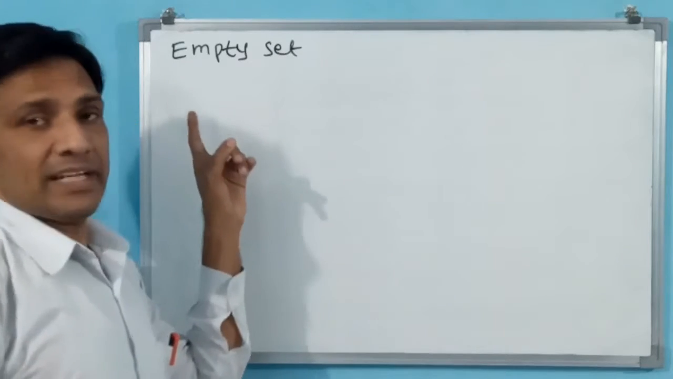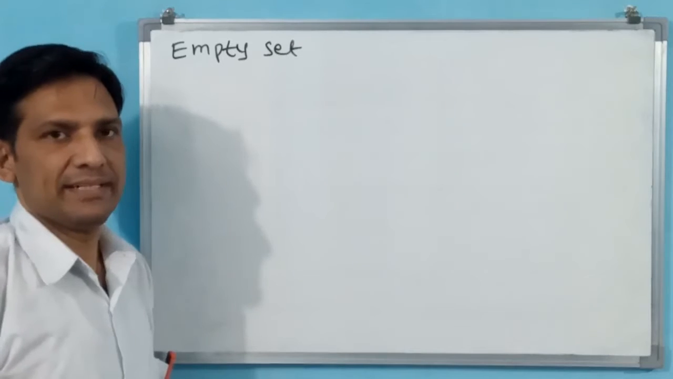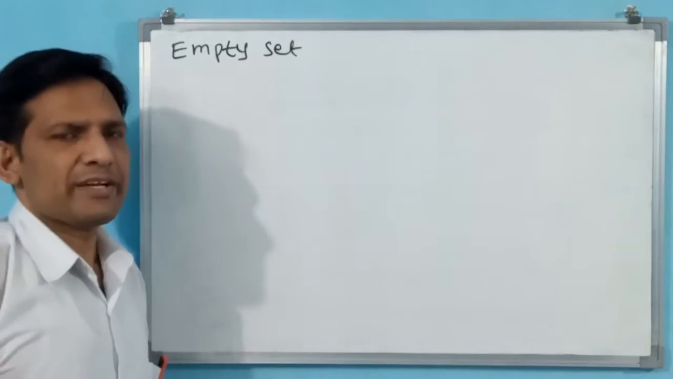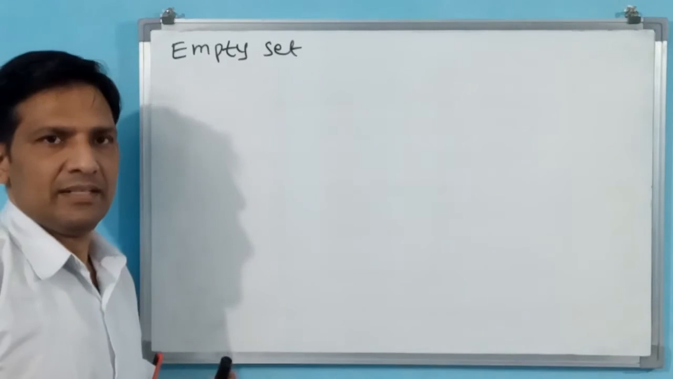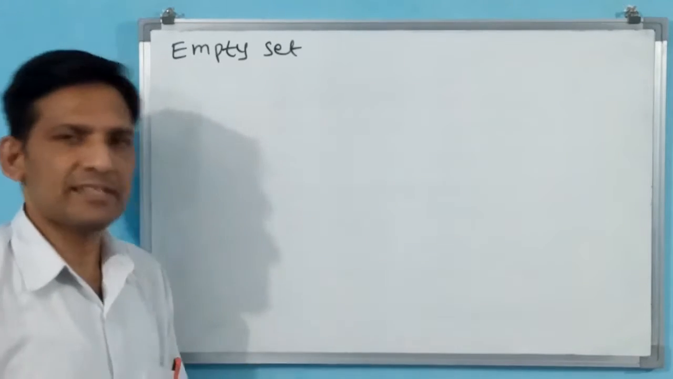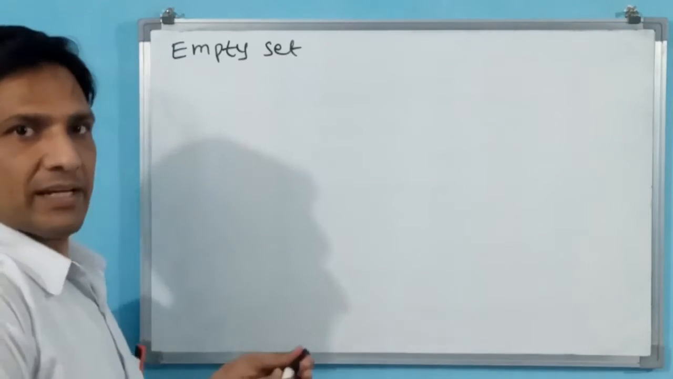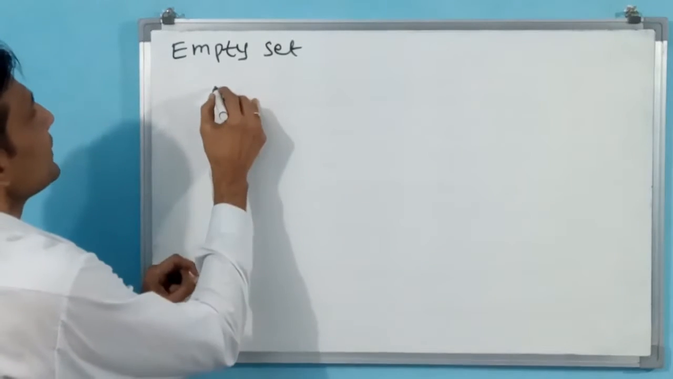Okay, we see next, empty set. What is an empty set? An empty set means any set which doesn't have any element, not even a single element, is going to be called an empty set. Okay, definition, let us see.